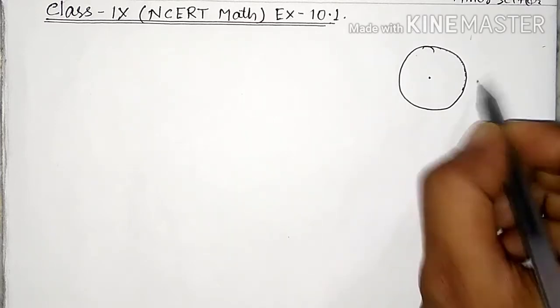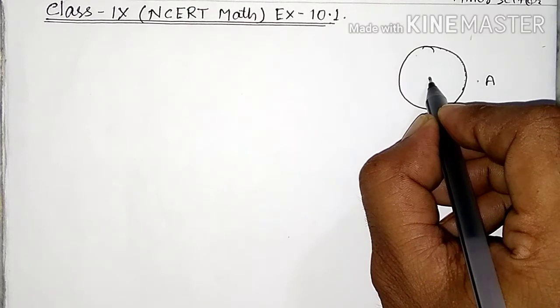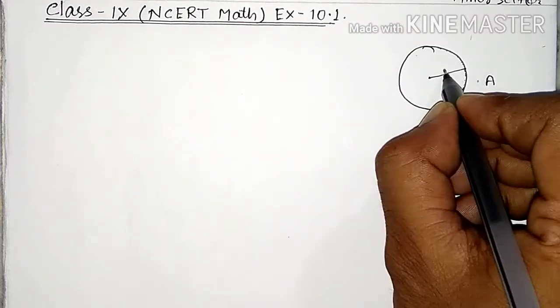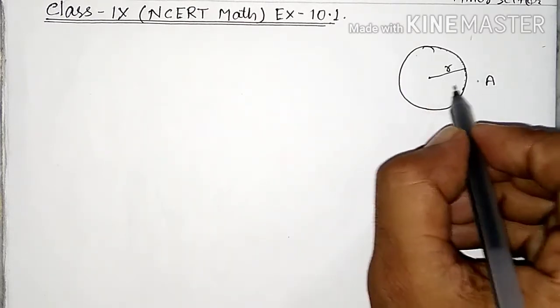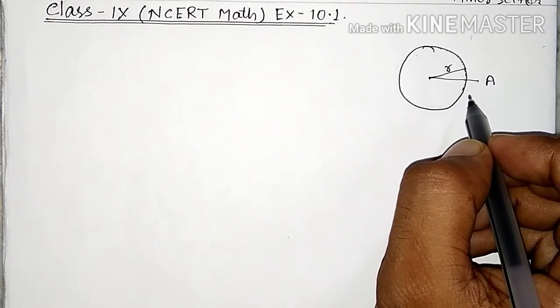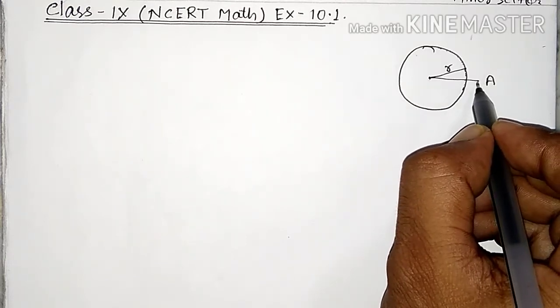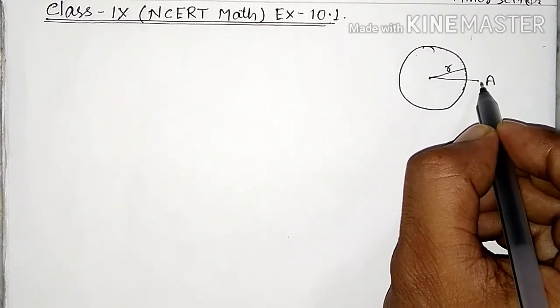Suppose this is a point A, and this one is the radius. This one is the radius of the circle and this one is the distance between the center of the circle and the point which is in the exterior of the circle.